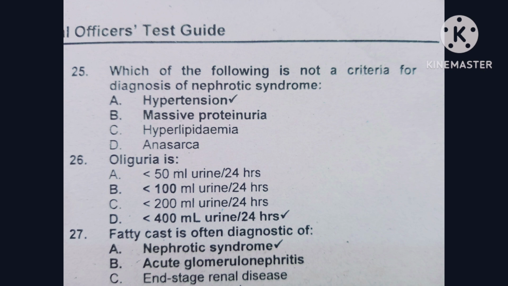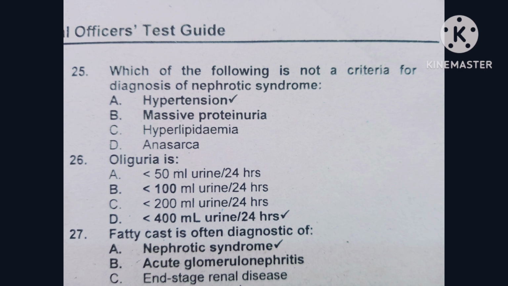Question number 26, oliguria is labeled as: option A, when urine is less than 50 ml per 24 hour. Option B is when less than 100 ml urine per 24 hour. Option C is less than 200 ml urine per 24 hour. Option D is 400 ml urine per 24 hour. The correct one is when there is less than 400 ml of urine per 24 hour, it is oliguria.